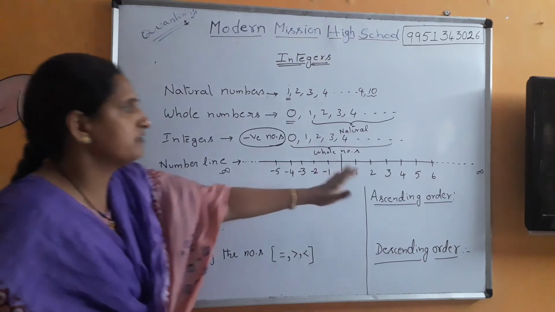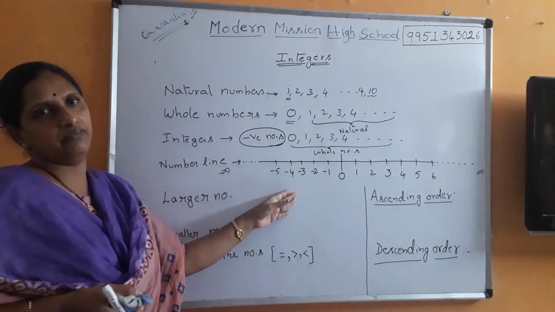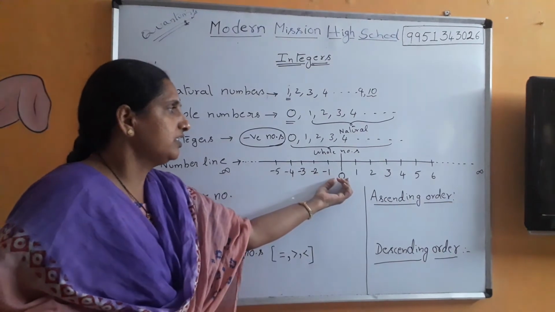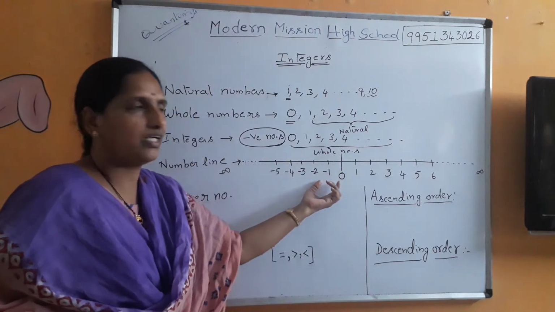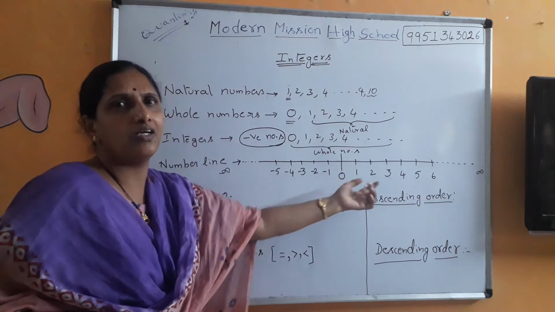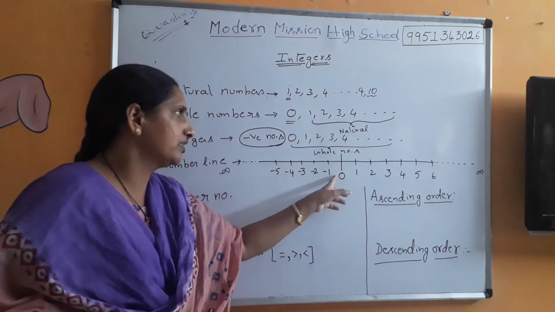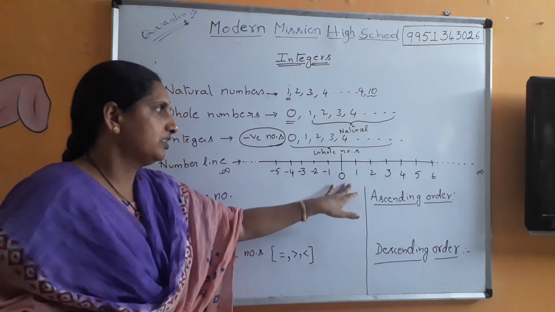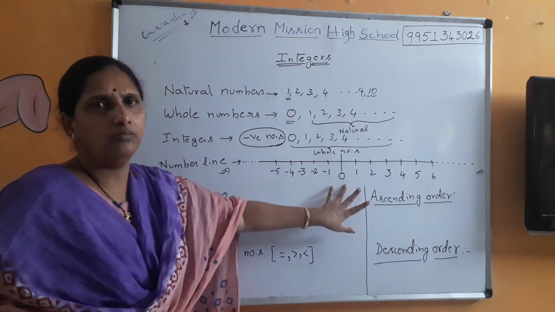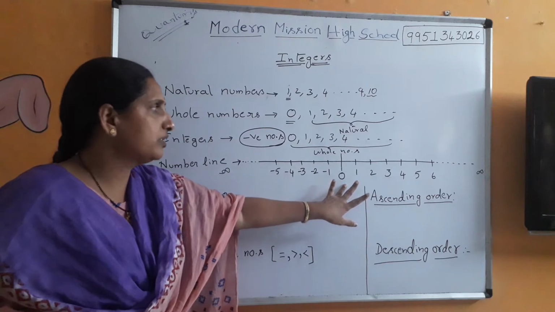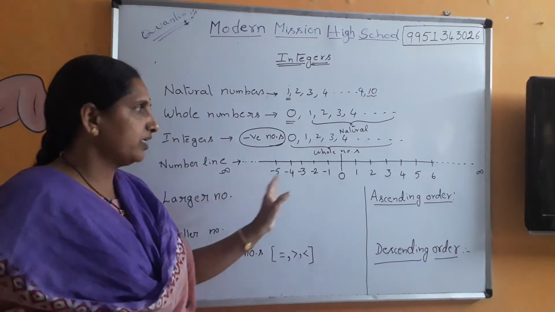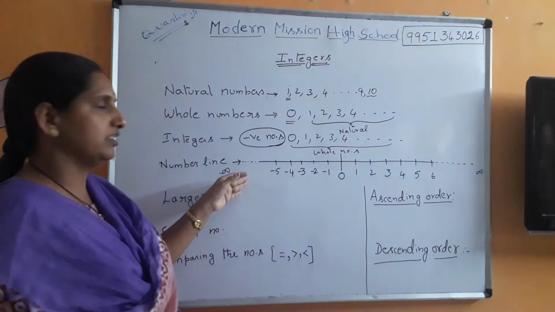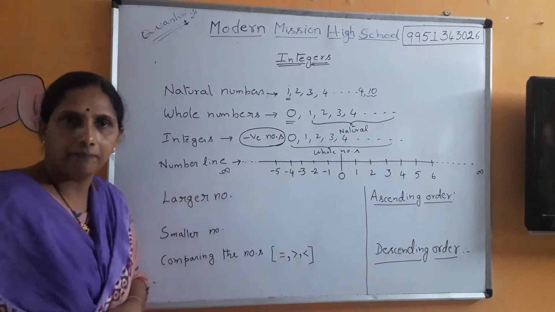So we have positive integers and negative integers. Therefore 0 is neutral, it is neither positive nor negative. You won't say that 0 comes under positive integers because there is no minus over here. It can be called a whole number or a neutral integer. So we have the positive integer scale on the right hand side and the negative integer scale on the left hand side.